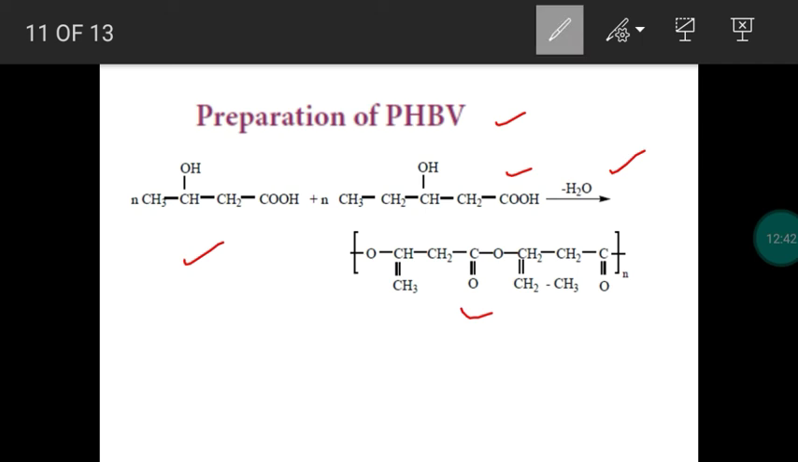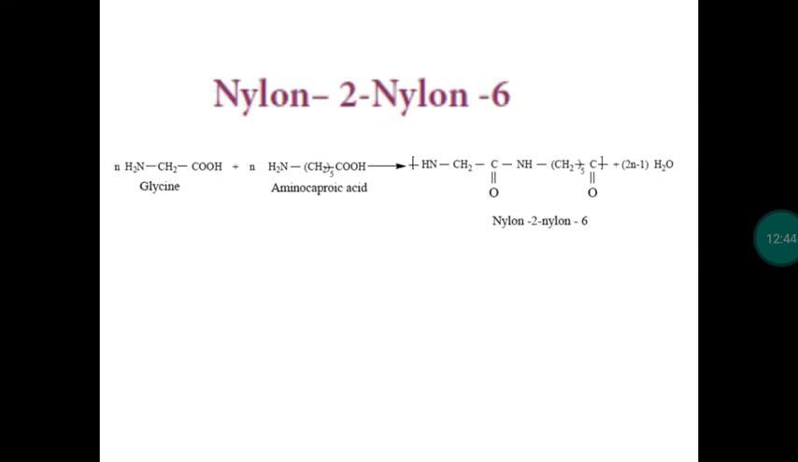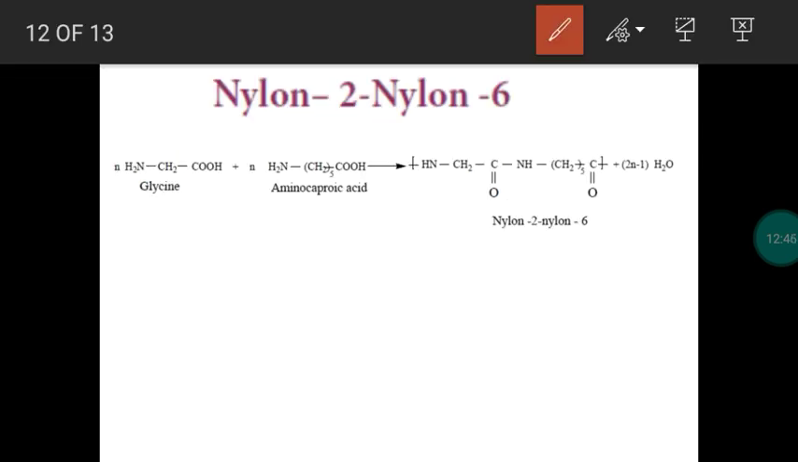So the last equation, this is another biodegradable polymer, nylon 2, nylon 6. The monomers glycine and aminocaproic acid will undergo polymerization reactions. We get biodegradable polymer. So with this, polymers over.